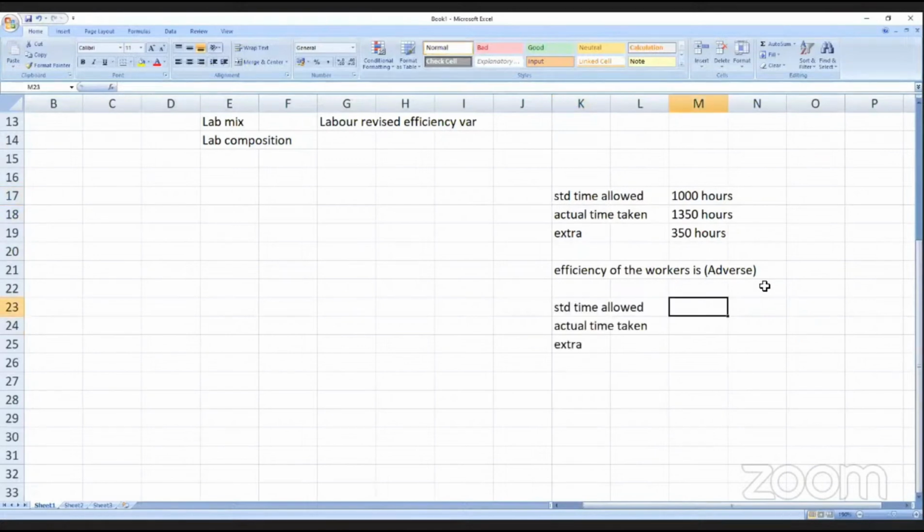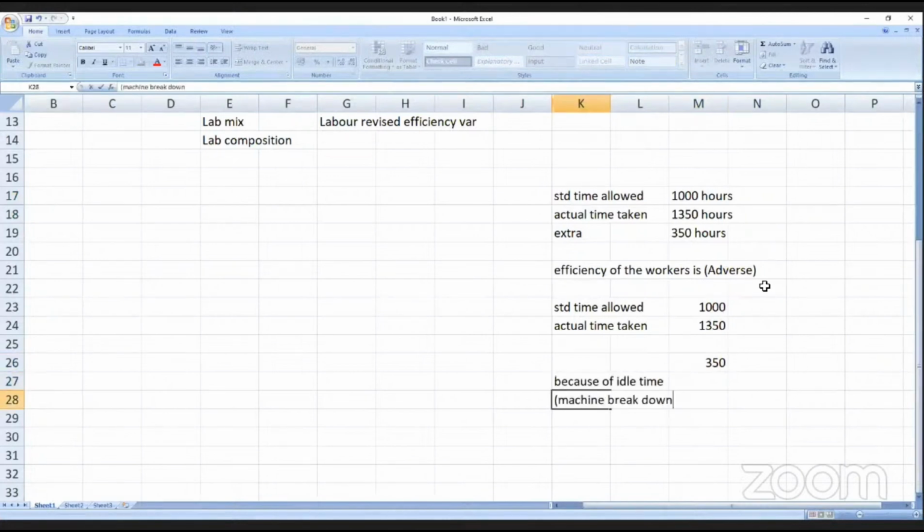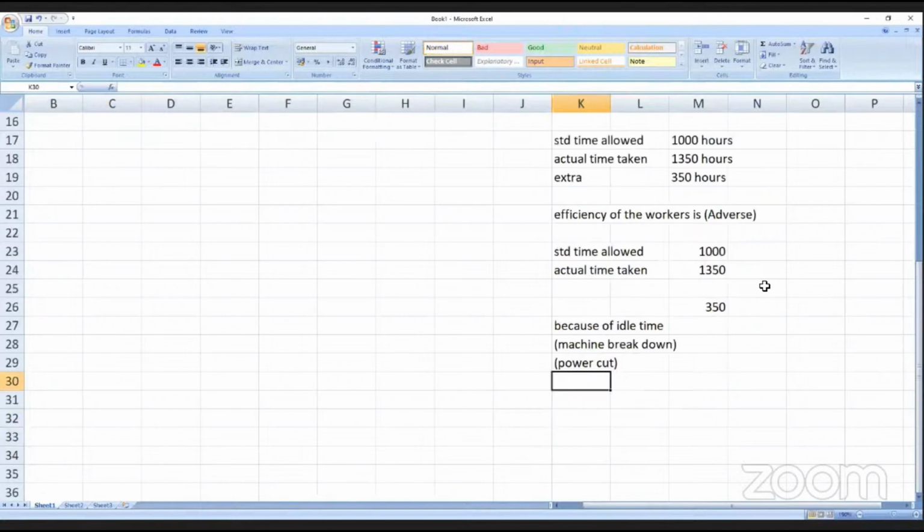Time allowed 1000 hours, time taken 1350 hours. So the total time loss is 350 hours, isn't it? The 350 hours, sir, are because of idle time, that is, idle time in machine breakdown, power failure. Correct? Because of this, 225 hours were lost, sir. 350 hours extra time is taken, but we cannot say the 350 is because of workers.